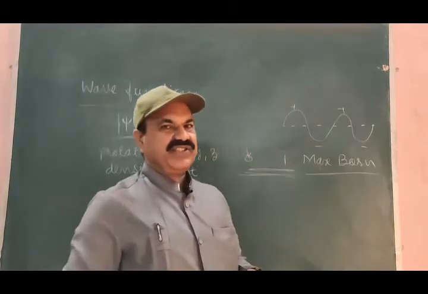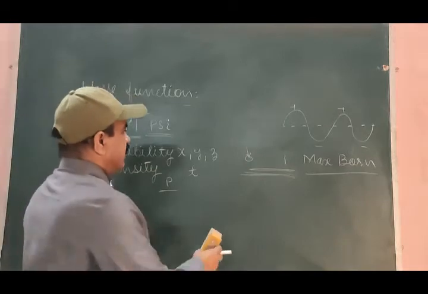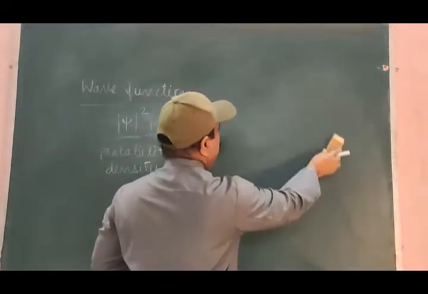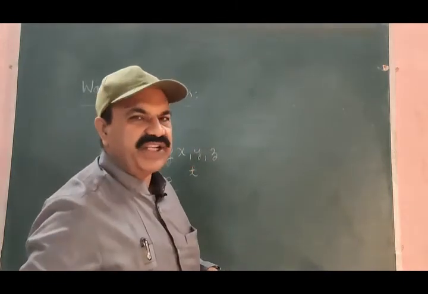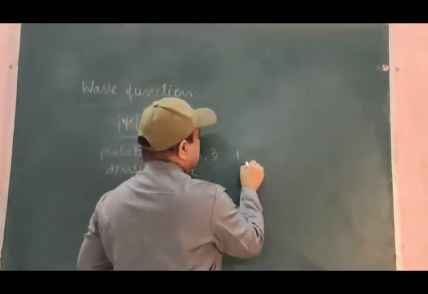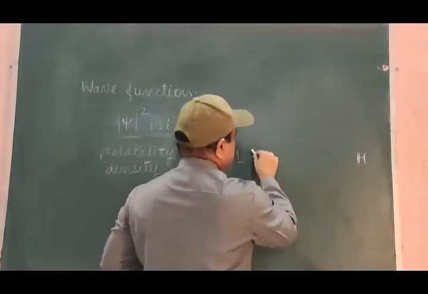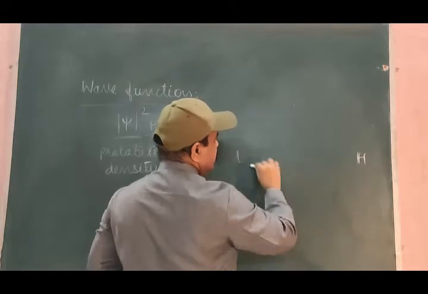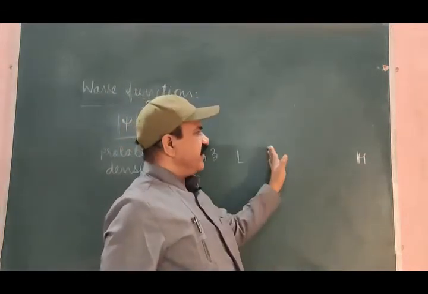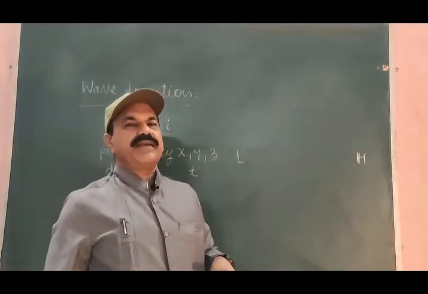Let us limit the space, the area where we are trying to locate the moving electron. Let us suppose this is the lower limit and this is the higher limit. The electron is in motion in this space, and we are locating the electron in this space using the wave function psi.